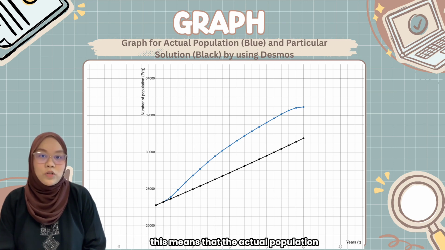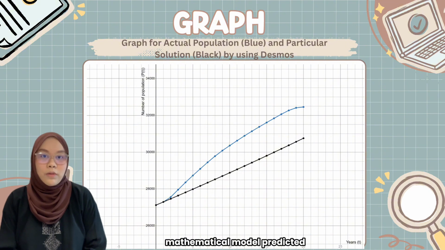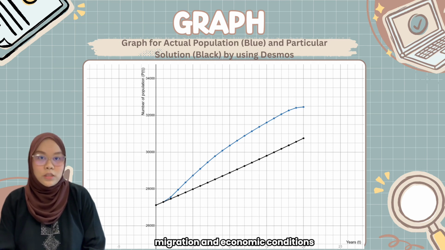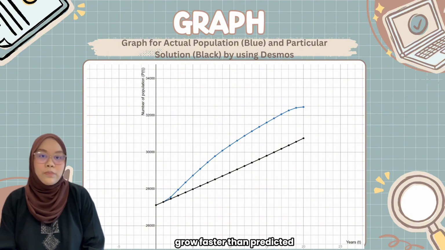This means that the actual population grew faster than what our mathematical model predicted. There are a few reasons for this difference. The model assumes a constant growth rate, but in reality, population changes due to factors like migration and economic conditions. These real-life factors can cause the actual population to grow faster than predicted.